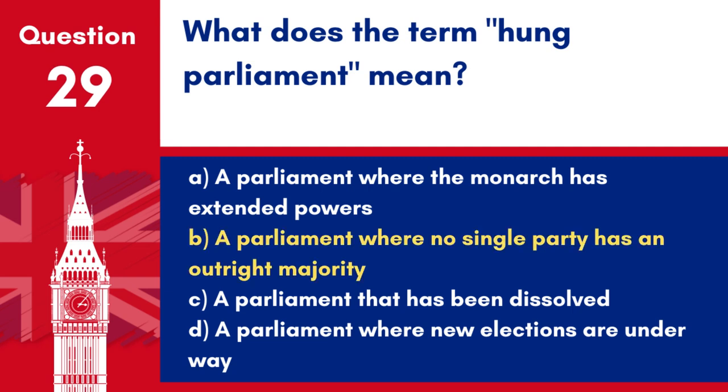Answer: B. A parliament where no single party has an outright majority. A hung parliament occurs when no political party has enough seats to secure a majority in the House of Commons, often leading to a coalition or minority government.